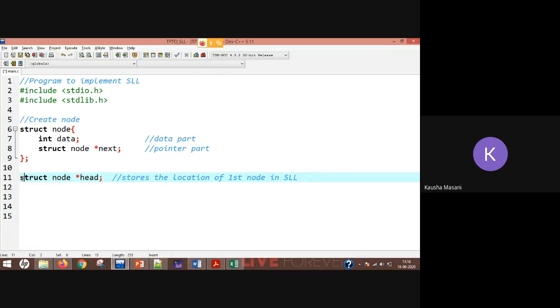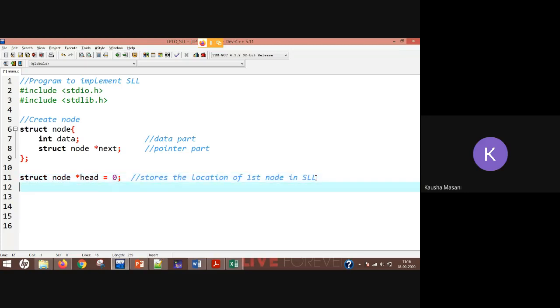That is why we are giving this struct node star head. Initially, as there is no singly linked list present, the value of our head will be equal to 0. So you can write it here only: struct node star head equal to null, that is 0.